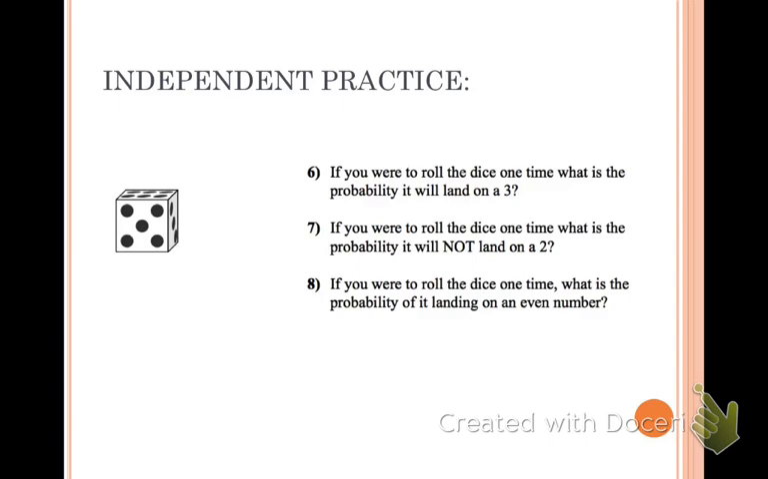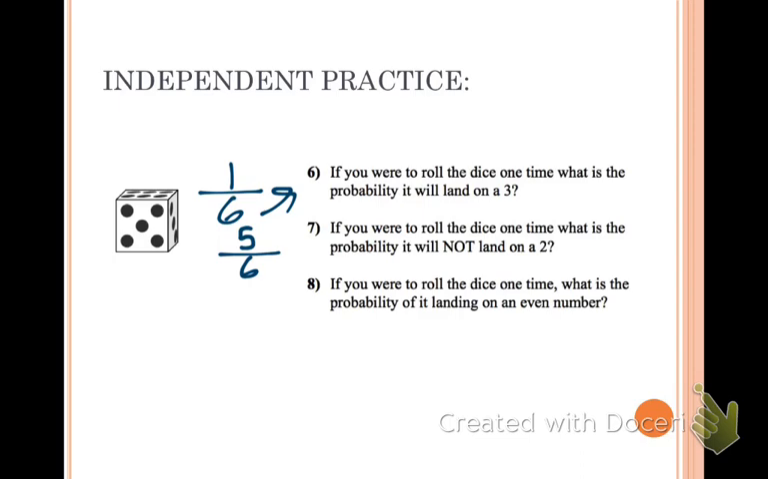Okay, I'm back. Probability you're going to land on a 3. Well, a dice has 6, so 6 total outcomes. There's only 1 three on it, so it's 1 out of 6. If you were to roll the dice 1 time, what's the probability it will not land on a 2? Well, how many numbers are not 2? That's 5. And how many total numbers do you have? 6. So that one should have been 5 out of 6.